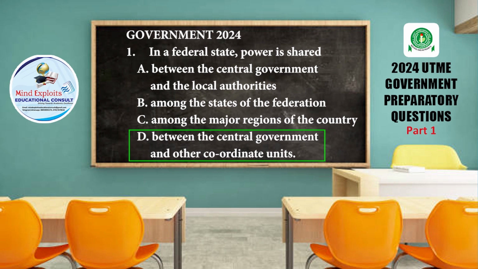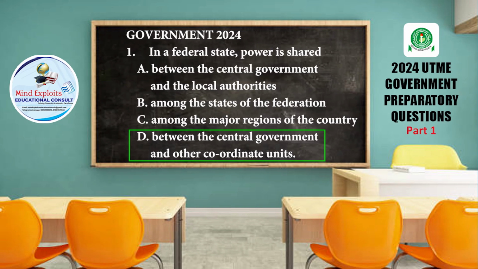In a federal state, a territory or a country could be governed either as a unitary state or as a federal state. In a unitary state, all the power is concentrated at the center, but in a federal state, there is almost an equal sharing of power between the central government and the other tiers of government.